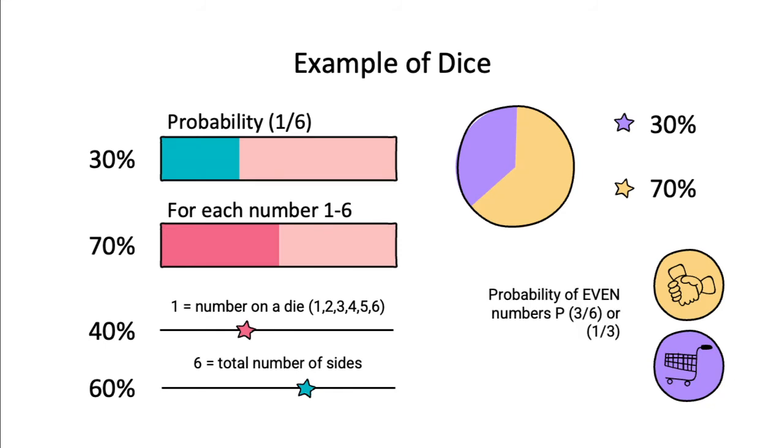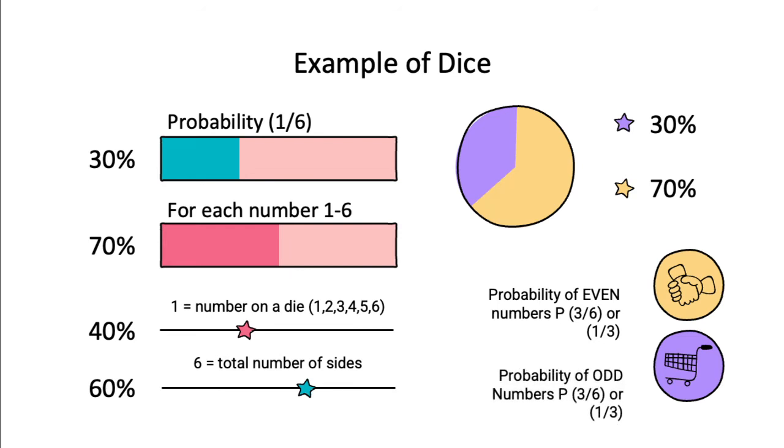For the probability of an even number, we have the even numbers 2, 4, and 6. So they are 3, and the total number on the die is 6. So that will be 3/6, and 3 divided by 3 is 1, and 6 divided by 3 is 2, so it is 1/2.